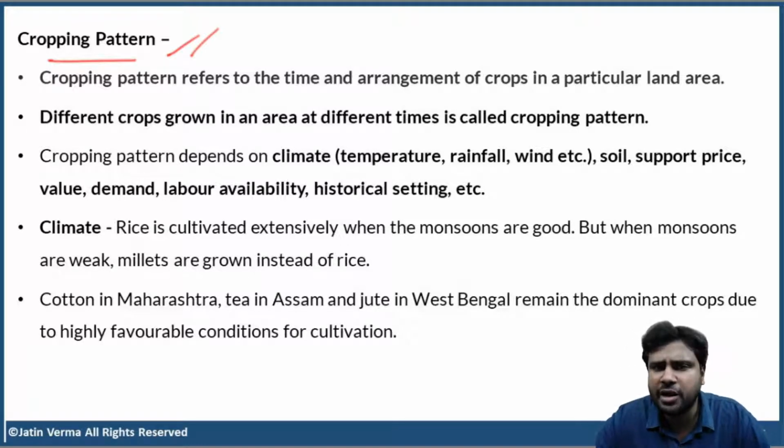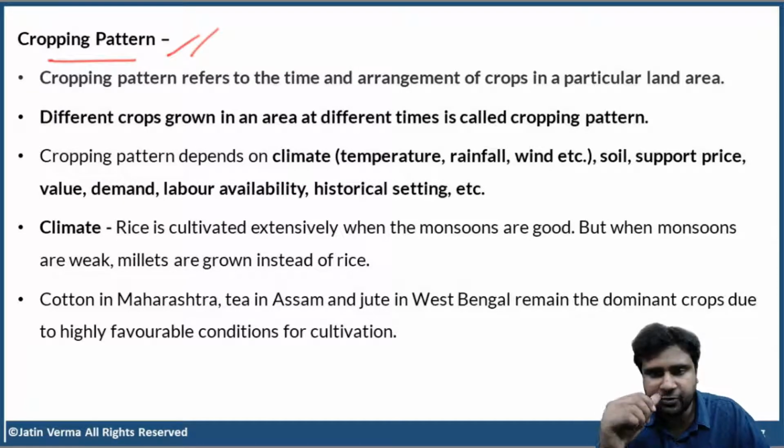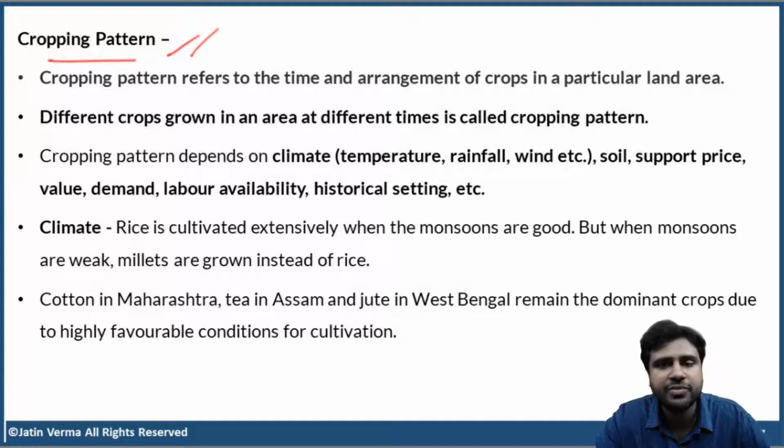Now, India is a very large country, right? India is the seventh largest country in the world in terms of land area. Now, we cannot discuss what crops are grown in every part of India. That is too complicated, so much factual data, and we don't need all that. That is simply a waste of time for us. All those things will never be asked in the exam. Take it for granted. We don't need any factual data, but we have to understand the trends and patterns in agriculture. That is what is important. But what crops are grown in a particular place in India is not important to us.